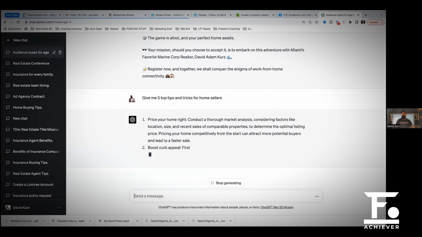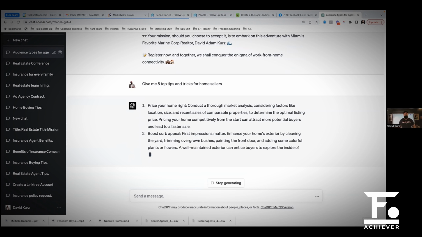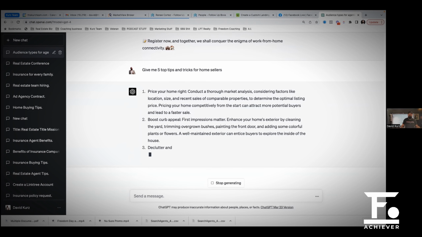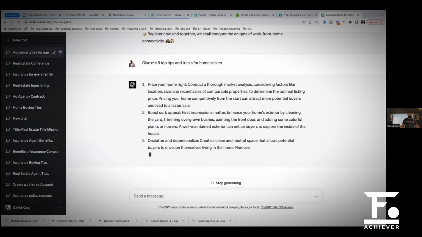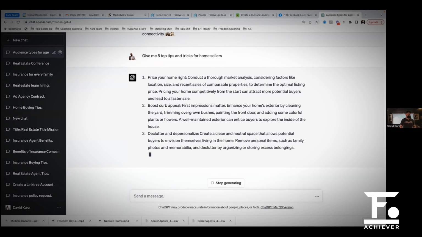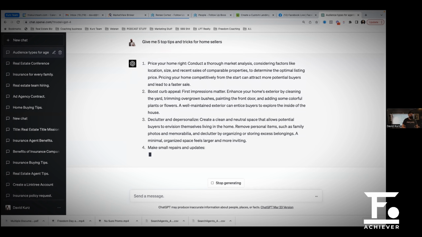These are 5 top tips and tricks for home sellers. Price your home right, boost your curb appeal. Yeah, right. When you drive up to the house, it's got to look good from the beginning. Declutter and depersonalize, take down the family pictures and stuff like that. We always give that advice to our clients, right?